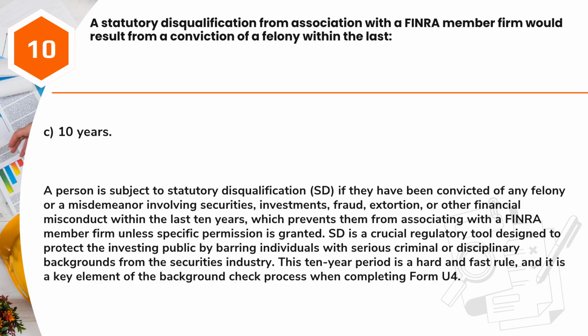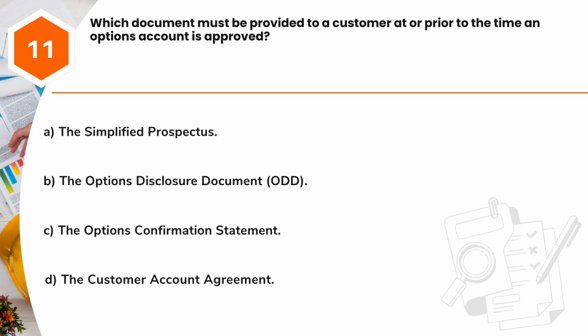SD is a crucial regulatory tool designed to protect the investing public by barring individuals with serious criminal or disciplinary backgrounds from the securities industry. This 10-year period is a hard and fast rule, and it is a key element of the background check process when completing Form U-4.